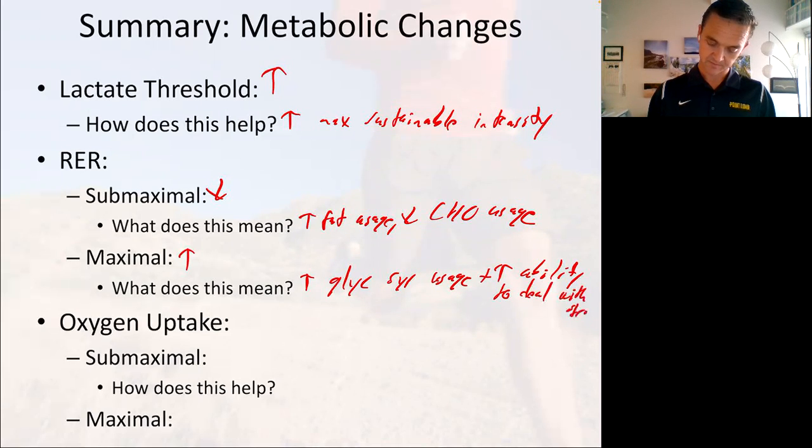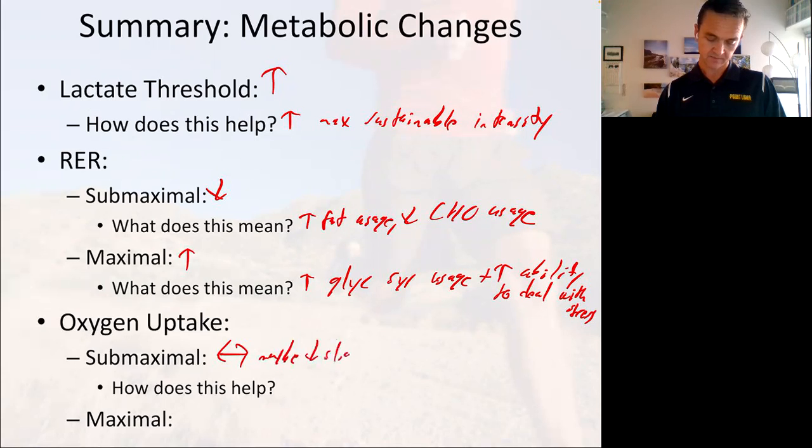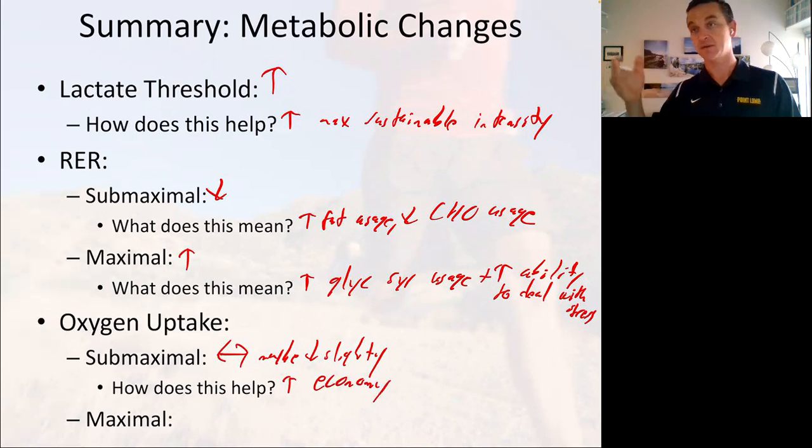What about oxygen uptake? Our submaximal VO2, we don't expect much of a change. If anything, maybe down slightly. That would mean increased economy: to run at 6 miles per hour, it takes you fewer calories than it did before training.